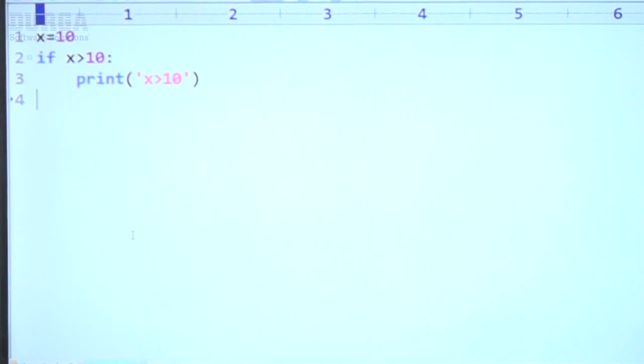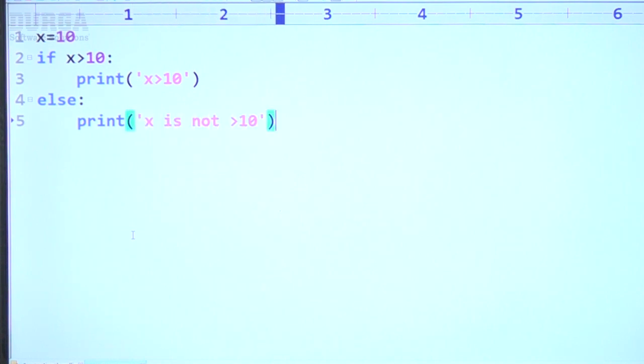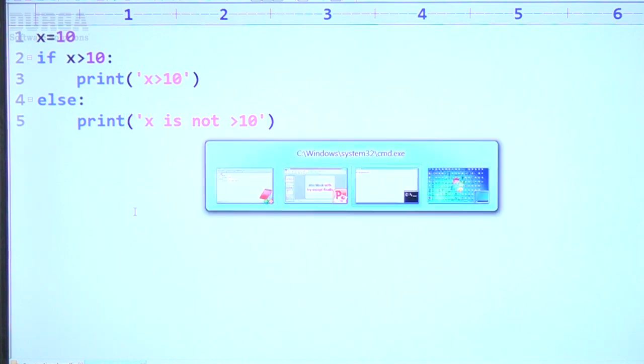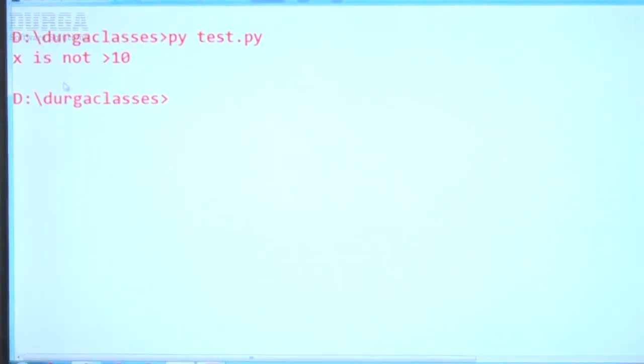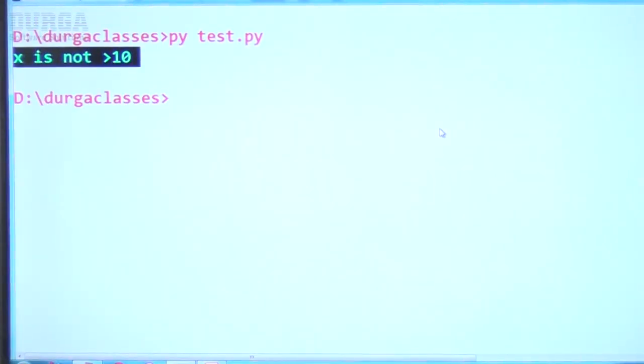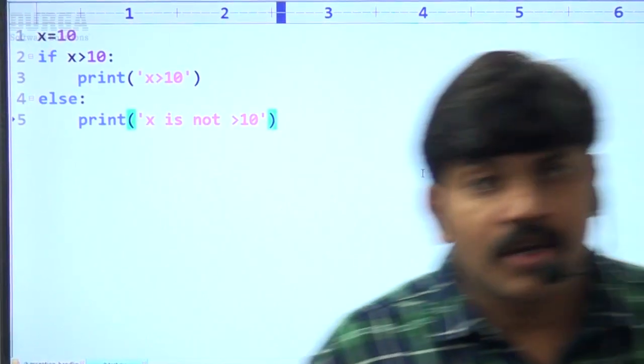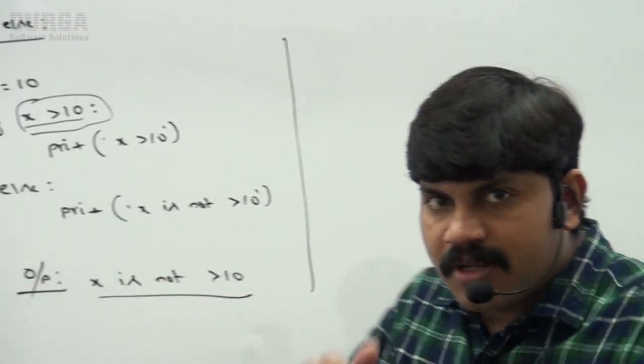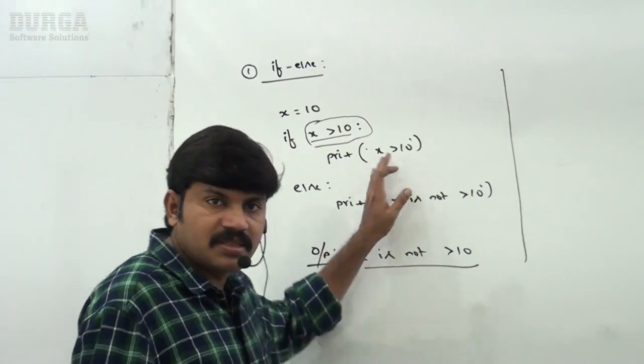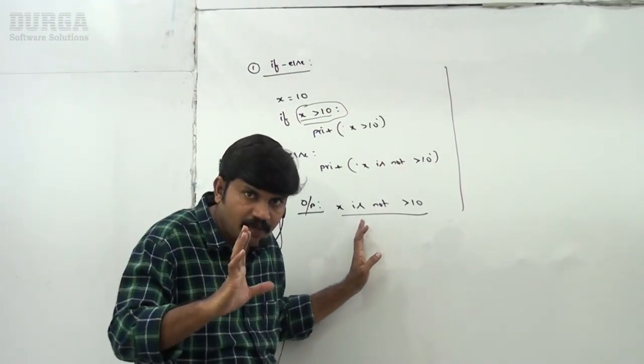Else part, print x is not greater than 10. This condition fails, so else is going to execute. If I execute this code, x is not greater than 10 is the answer we get. Not much explanation is required, a small kid can understand. We discussed these things already at the very beginning of our Python.